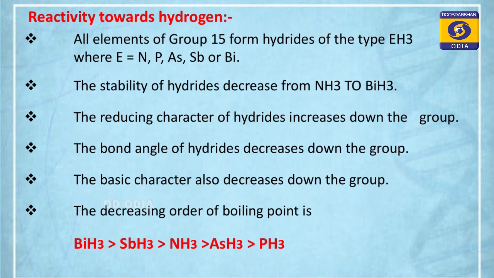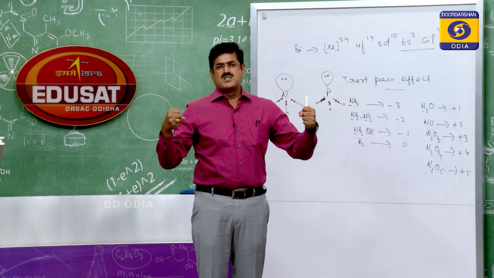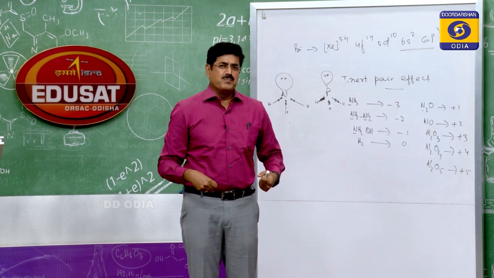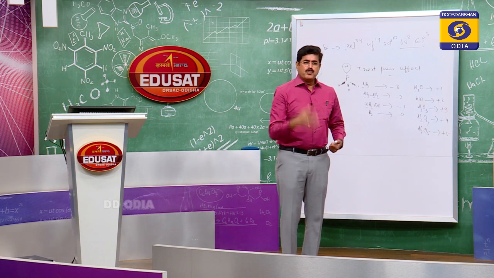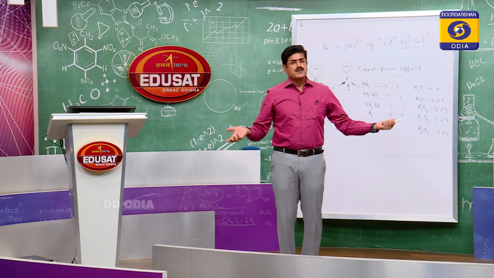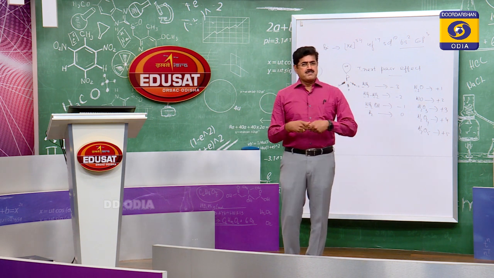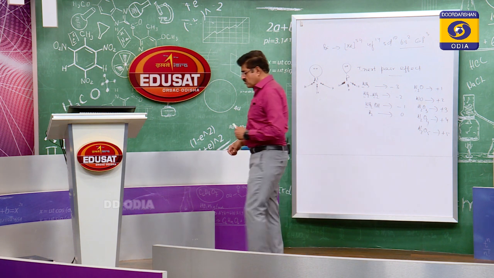You see, displayed on the screen, bismuthine has the highest boiling point here. Why is this so? Because of high molecular mass, the force of attraction is maximum, so bismuthine has the higher boiling point, which overpowers that hydrogen bond. So bismuthine, then stibine, then ammonia, then arsine, then phosphine. Phosphine has the lowest boiling point, bismuthine has the highest boiling point. This is reactivity towards hydrogen.